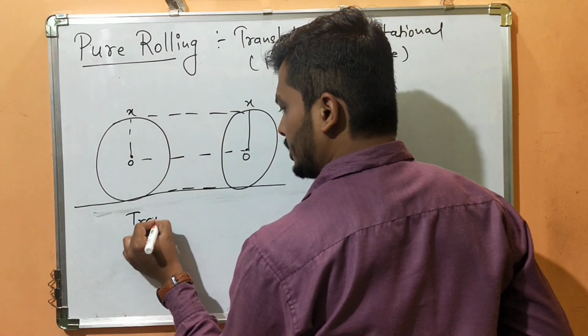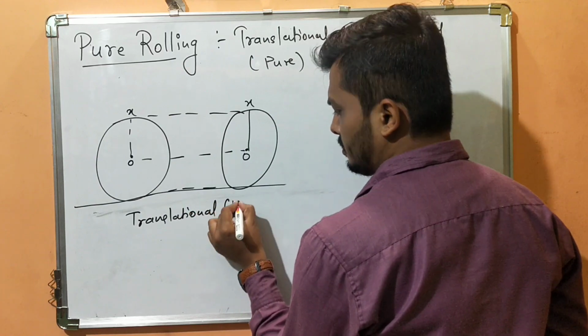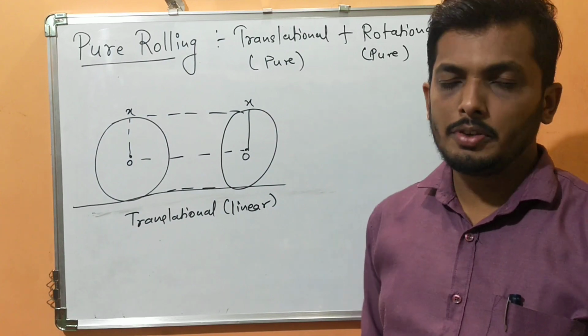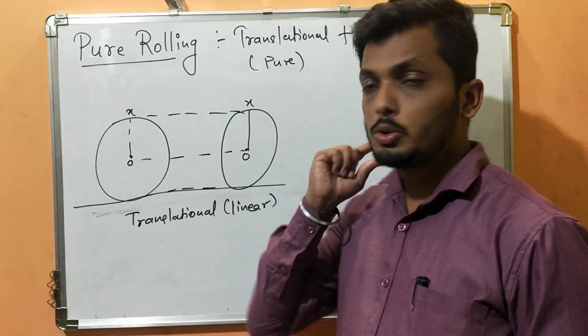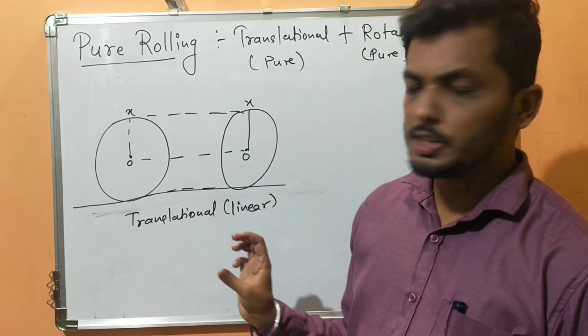This is the translational motion. It's a type of linear motion if it is traveling in a straight line. If it is following any other path, then you should write it as curvilinear motion. Now this is a good example of translational motion.